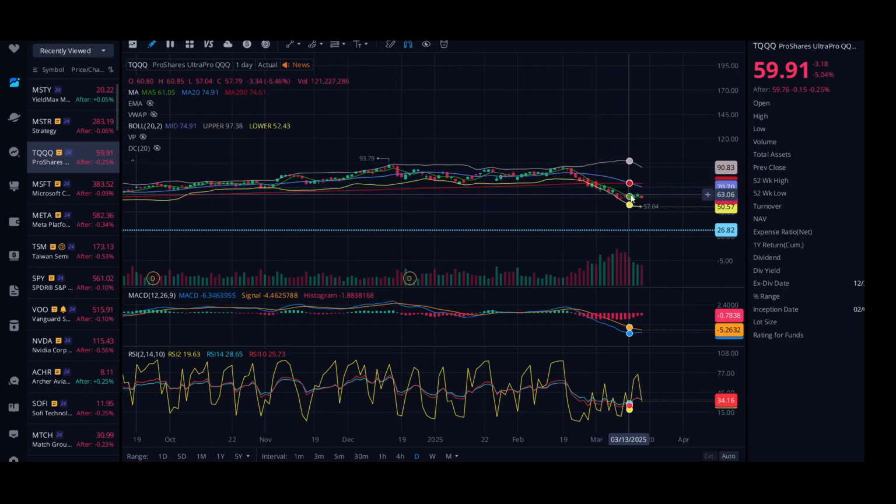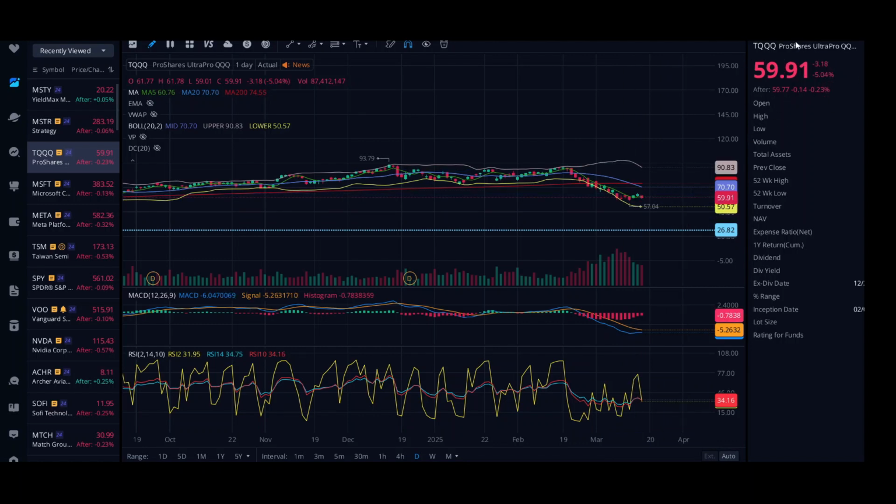So in my opinion only, that's why I'm looking to get into it now, because since it is below this 200 MA, hopefully we start seeing a little positive moves and we start moving back up. But for me, buying TQQQ at the low here below that 200 just sounds like a good move. So that's what I did. I did buy a couple shares, not a whole lot. I did buy a few shares of TQQQ today. And I got mine for $60 even.